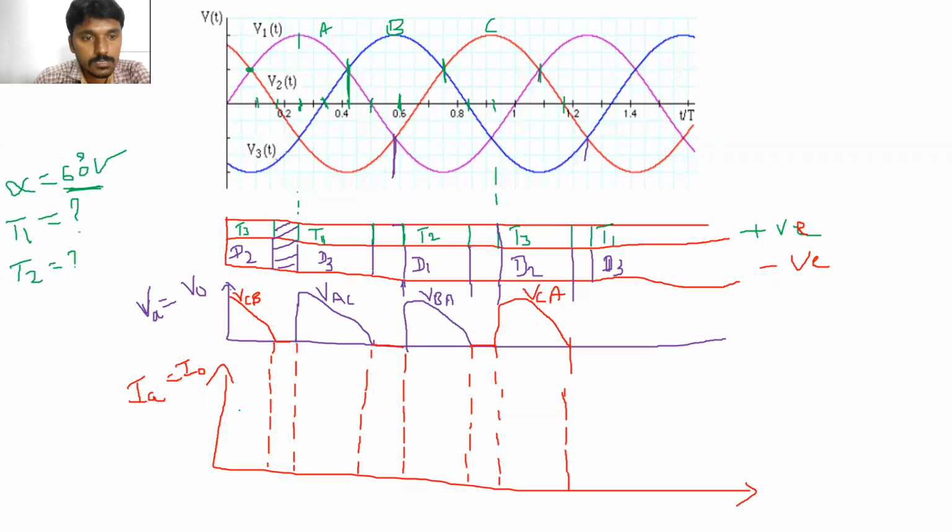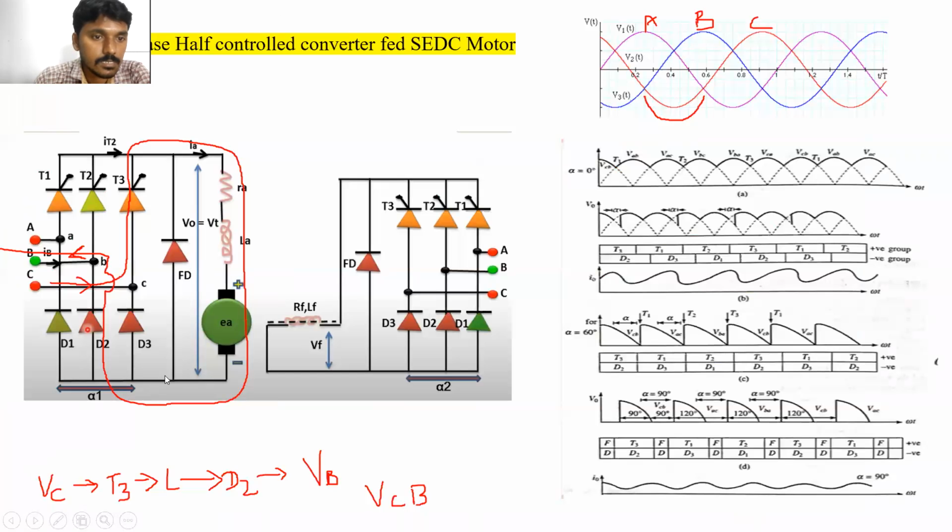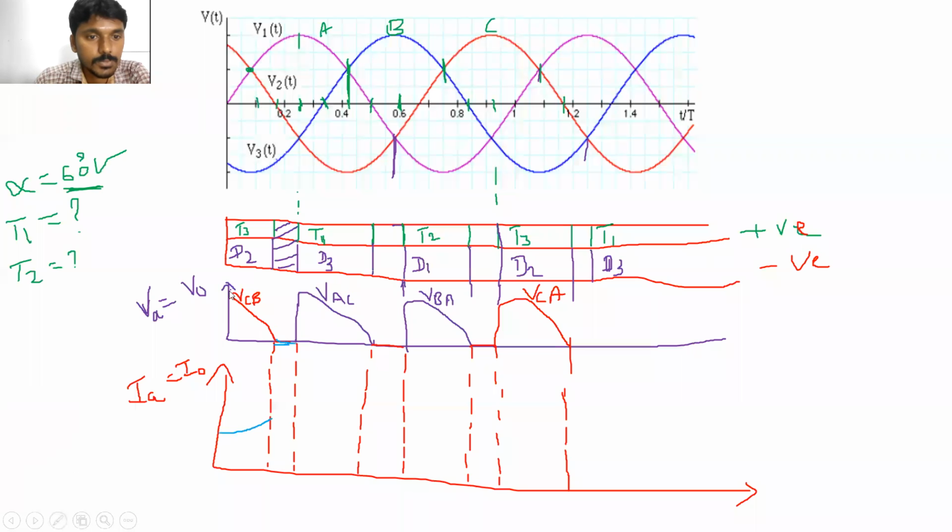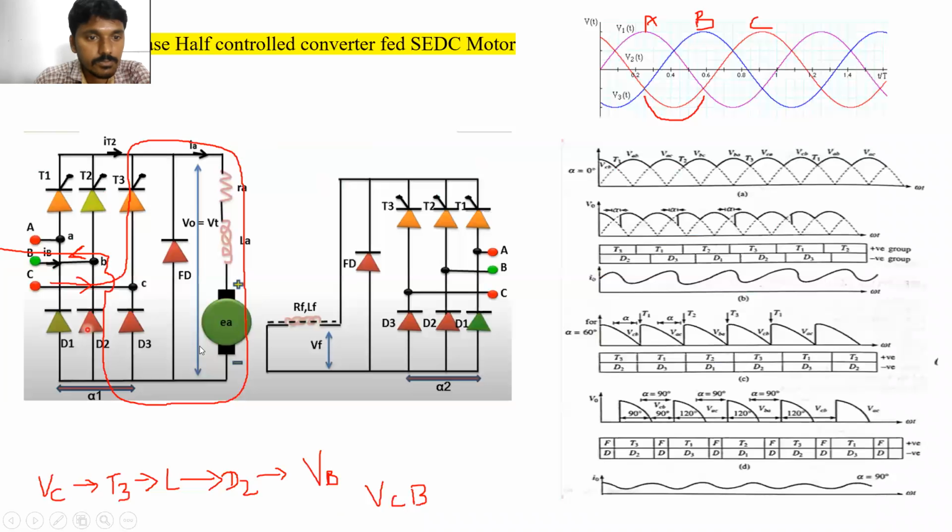Okay, T3 and D2 are turned on here. So the output current is like this, but no devices are turned on during this period. During this period, the freewheeling diode is turned on. Whatever energy is stored in the inductance will be released through this circuit when no devices are connected from the upper group and lower group.